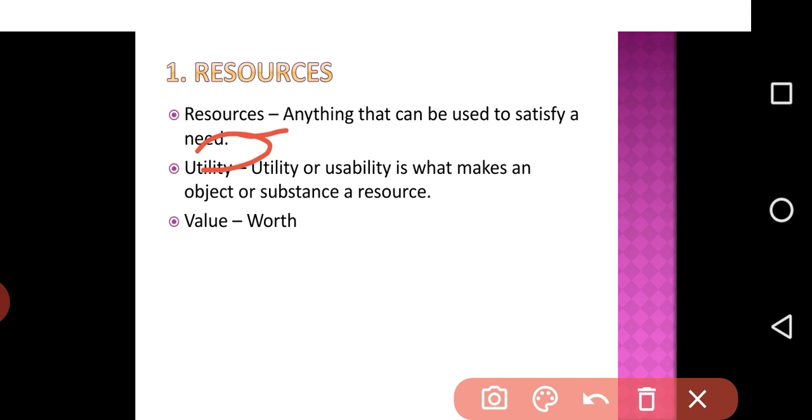So utility or usability is what makes an object or substance a resource. So all the resources have some value. The value here means worth, economic value. For example, gold has an economic value. So resources have value.